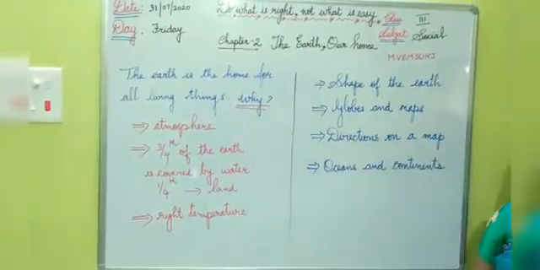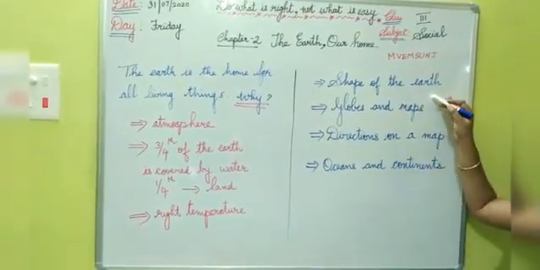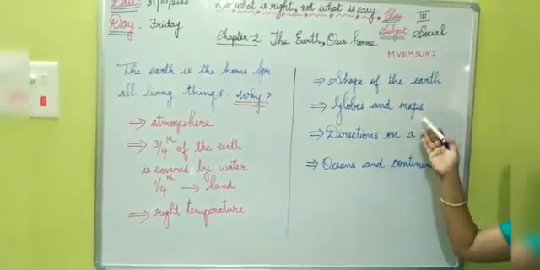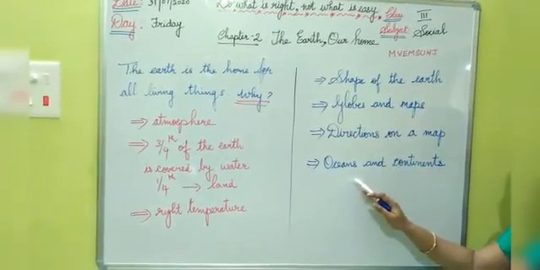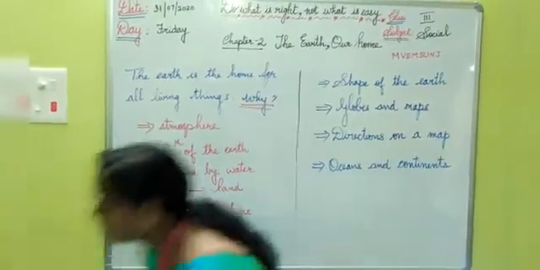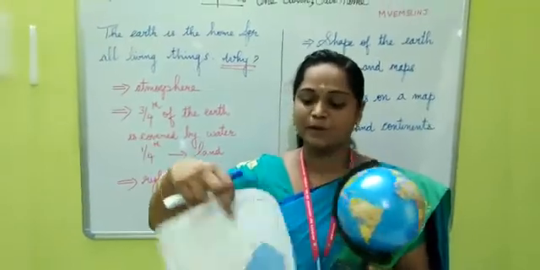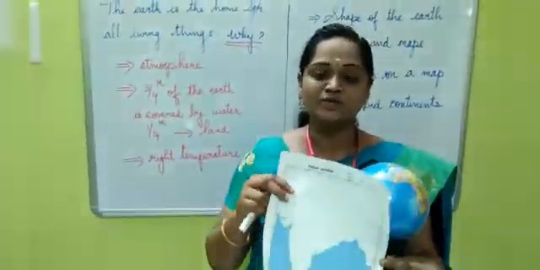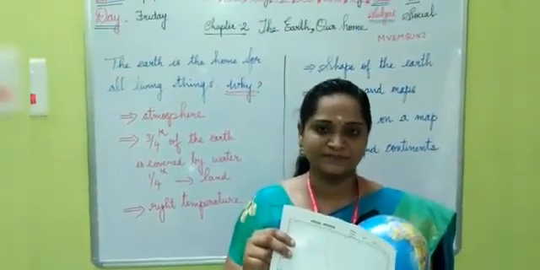Children, in this lesson we are going to see all these topics in detail. The first one is the shape of the Earth. The second one is about what a globe is and about a map. The third one is directions on the map. And the last one is going to be about oceans and the continents. First we are going to see the shape of the Earth, that is the globe. Then the map, that is the directions on the map. And then the oceans and the continents. Now let's get into the lesson.